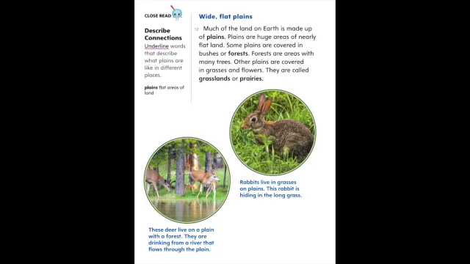Wide, flat plains. Much of the land on Earth is made up of plains. Plains are huge areas of nearly flat land. Some plains are covered in bushes or forests. Forests are areas with many trees. Other plains are covered in grasses and flowers. They are called grasslands or prairies.